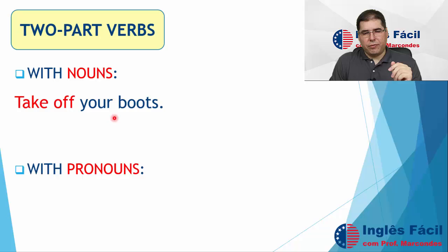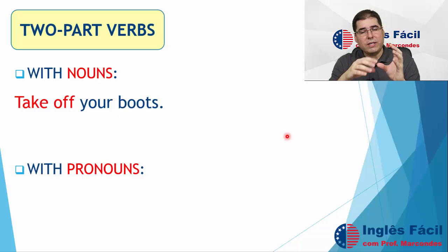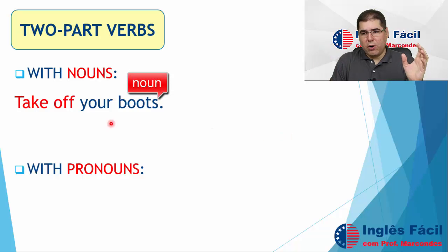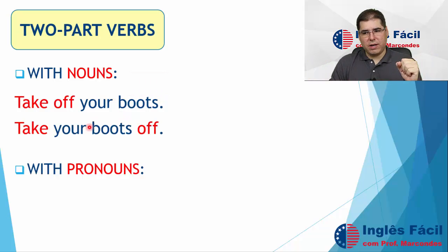Now, we can also split the particle after the noun. Your boots here is the noun, so we can split the two-part verb. For example, take your boots off. Take off your boots or take your boots off.